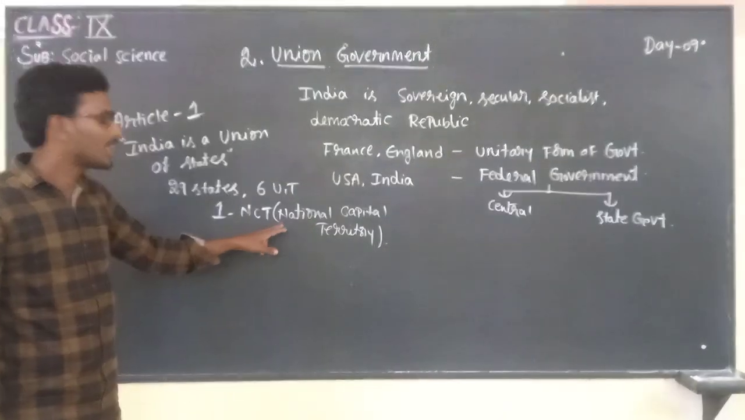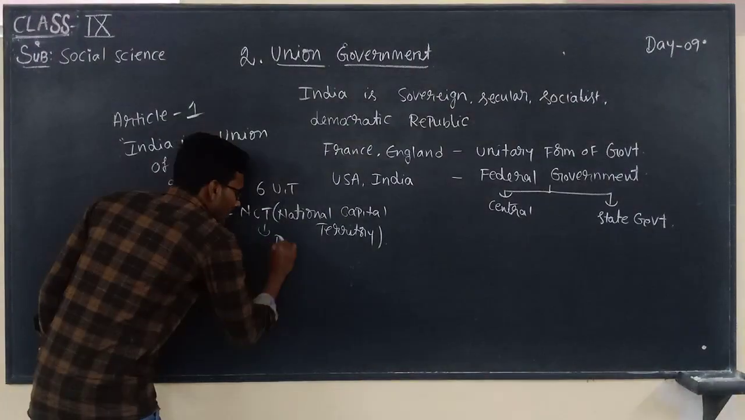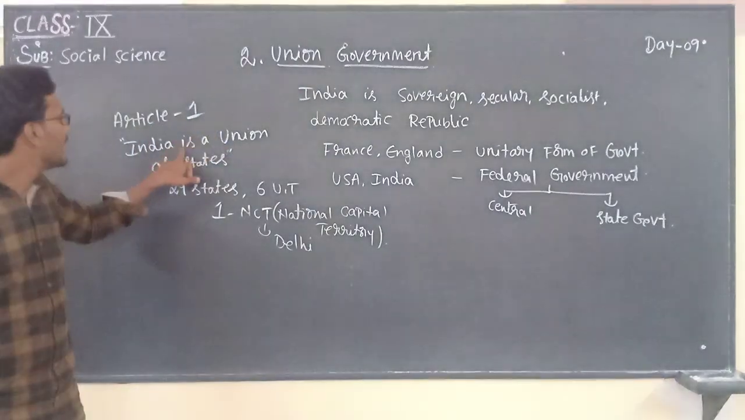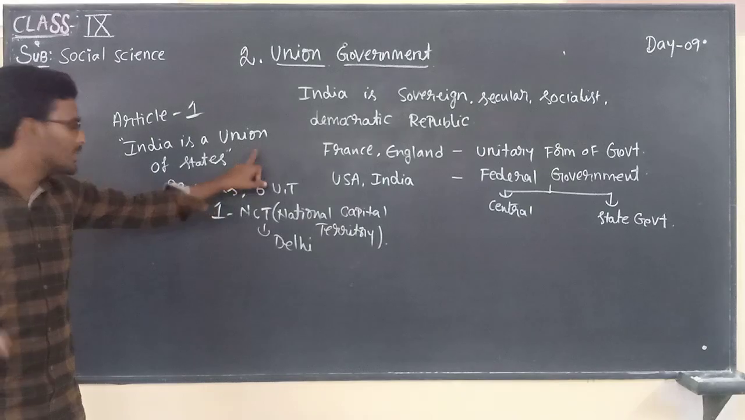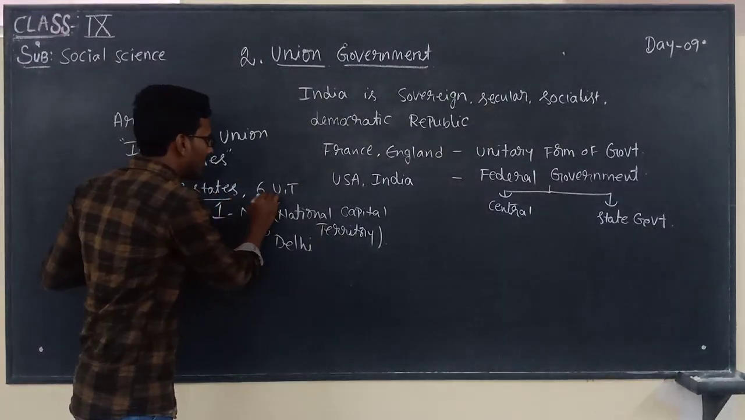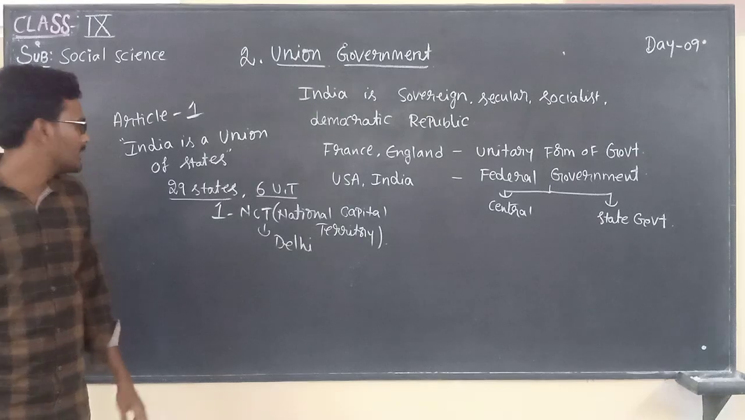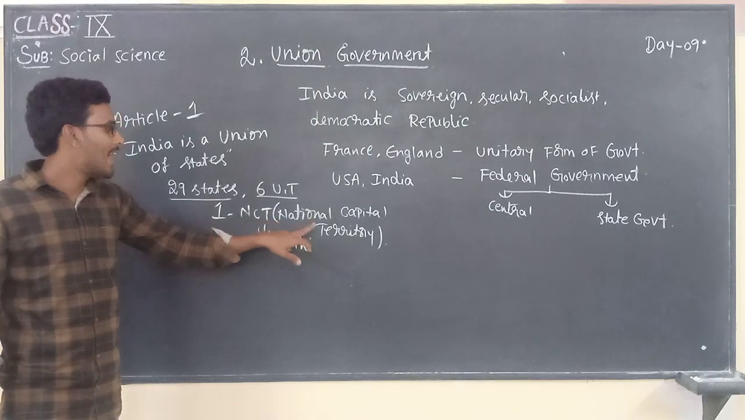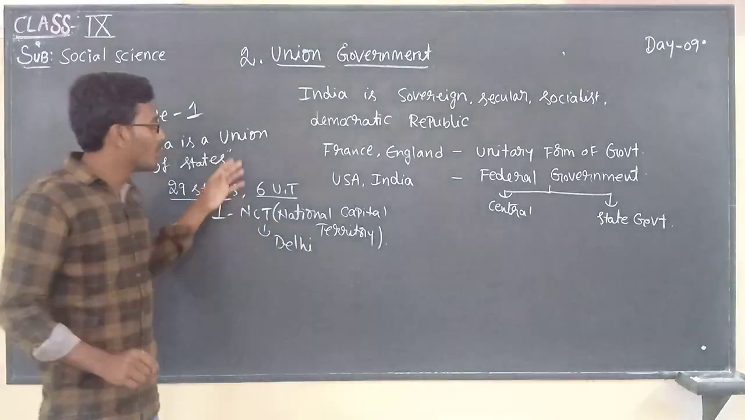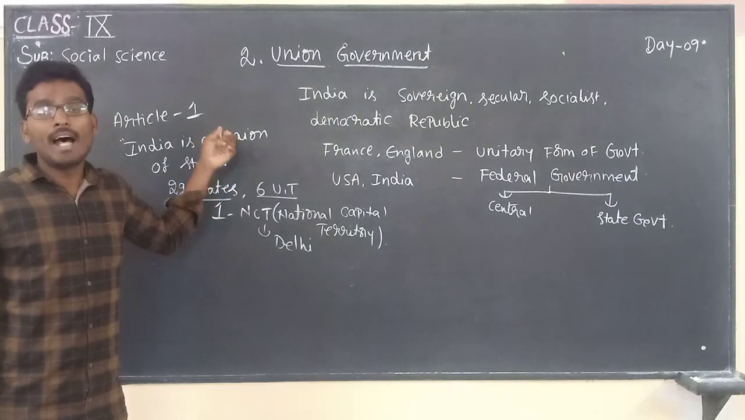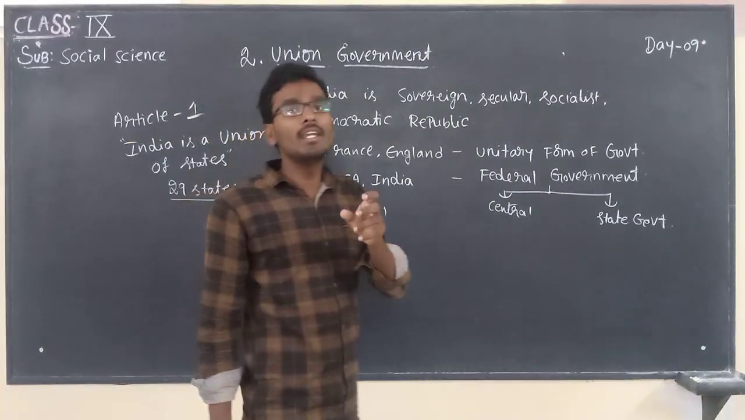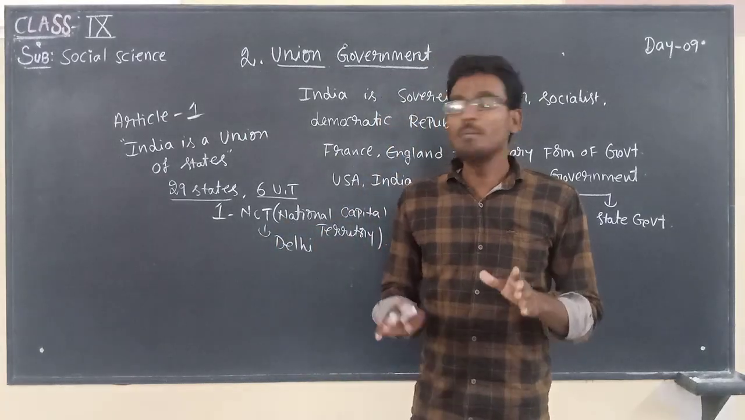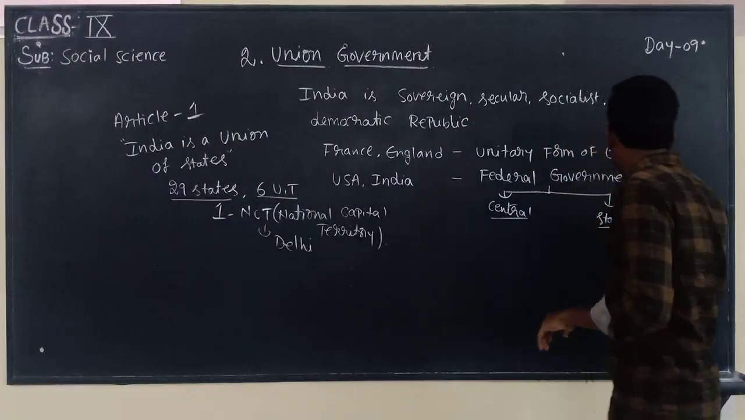See here, what is National Capital Territory in India? That is Delhi. So now, as per article number 1, India is a union of states. As per that, in India there are 29 states and 6 union territories. Along with the 6 union territories, one more is the NCT, National Capital Territory. So, according to this statement, the administrative powers in India are shared between central government and the state government.